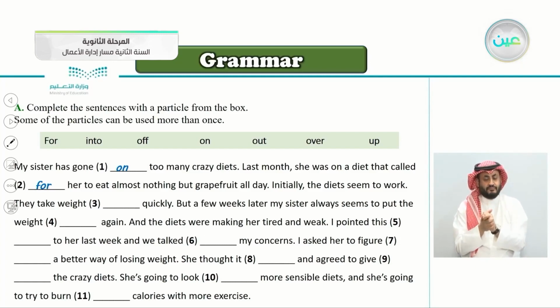Initially, the diets seem to work. They take weight quickly. So they take weight what? Very good. They take weight off because it's a diet. It takes weight off. They take weight off quickly. But a few weeks later, my sister always seems to put the weight again. Is it off or on here? Yes, it's on, because a few weeks later, my sister always seems to put the weight on again.